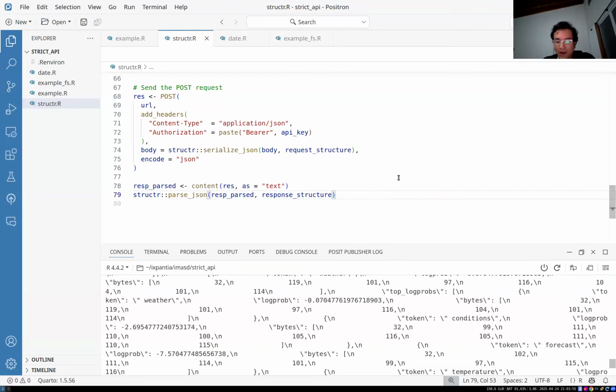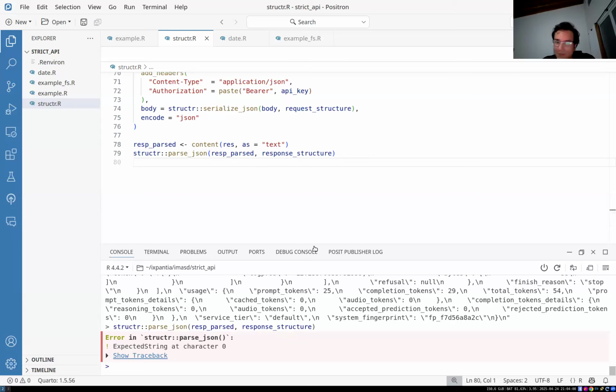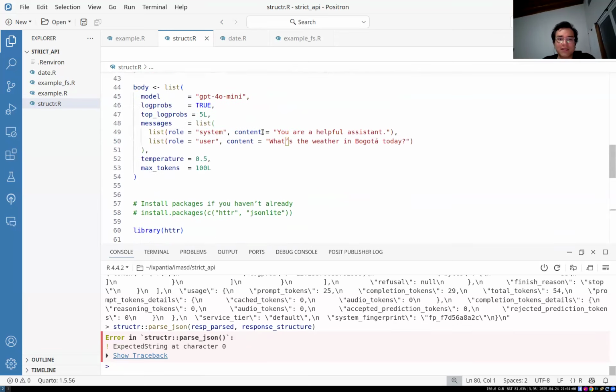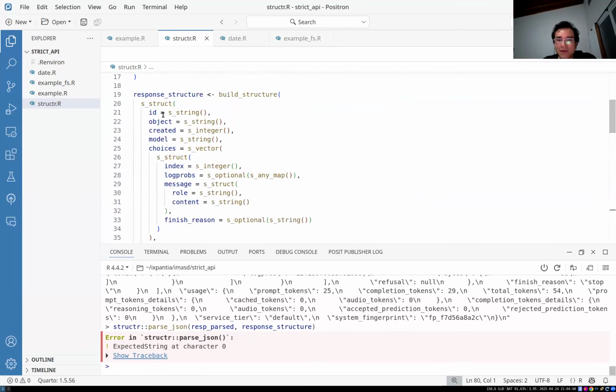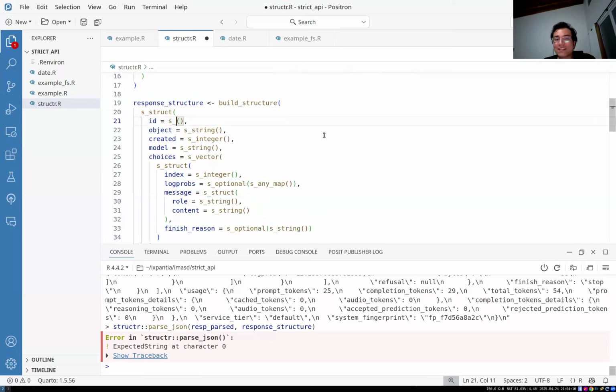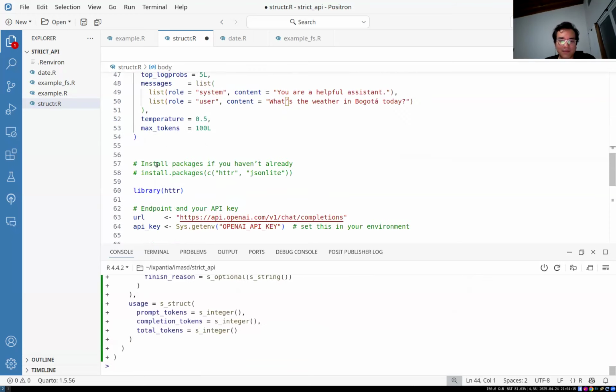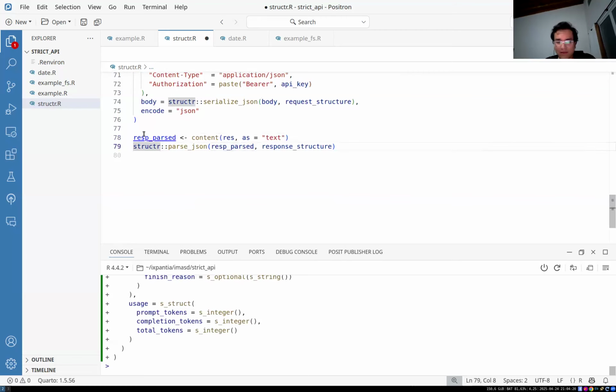So if I now parse this JSON, right, I'm going to get expected string. Oh wait, what do you mean expected string? Right, here in the response body, I said ID is a string. But OpenAI didn't send a string, it sent an integer. That's what the documentation says. I'm making a wrong assumption. If I switch this now to integer and I run this, I should be able to now parse this JSON.